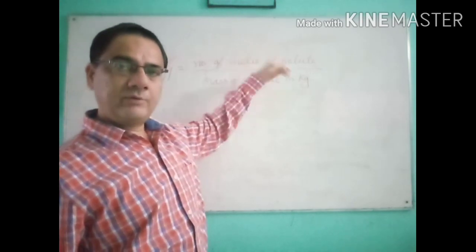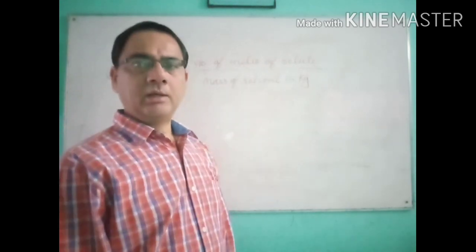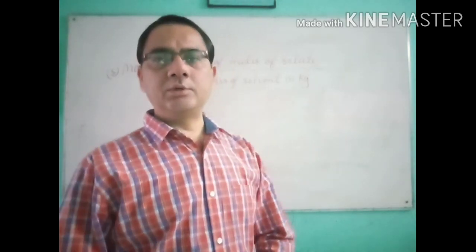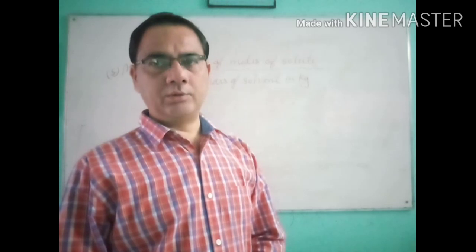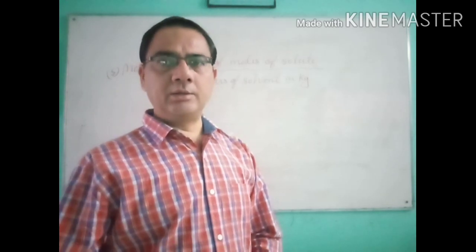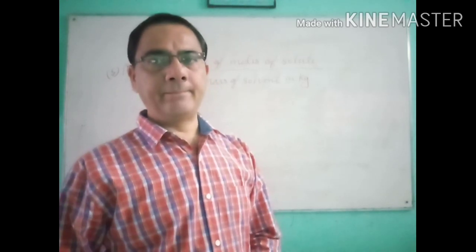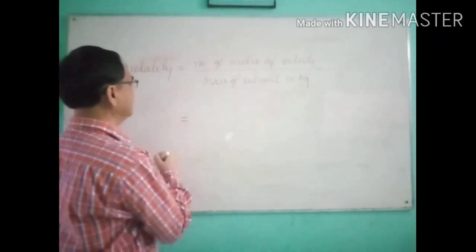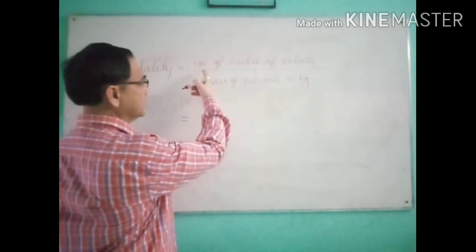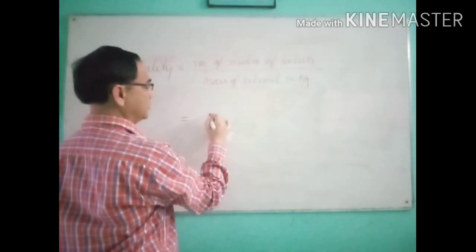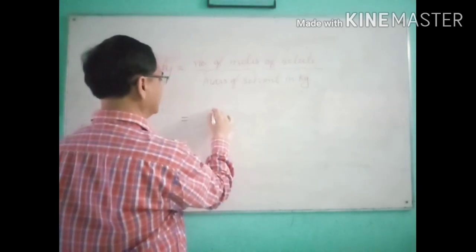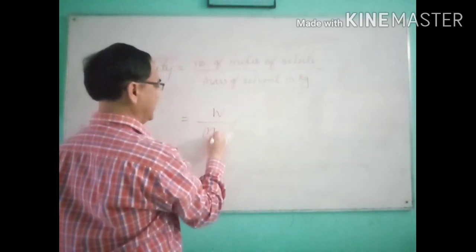Otherwise, we use the formula of number of moles. Just now I told you the number of moles is equal to mass of the solute upon molar mass of the solute. N is equal to W upon M. So in the overall formula of molality, the number of moles N is equal to W upon M.